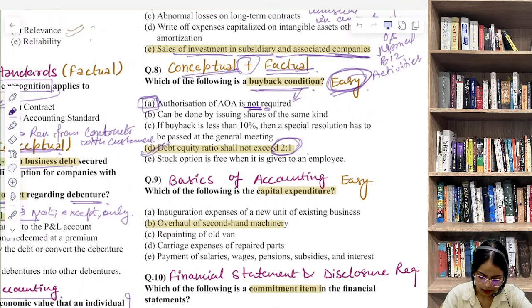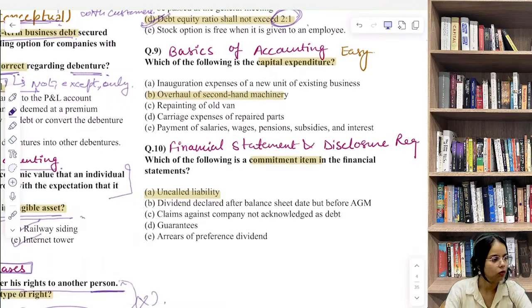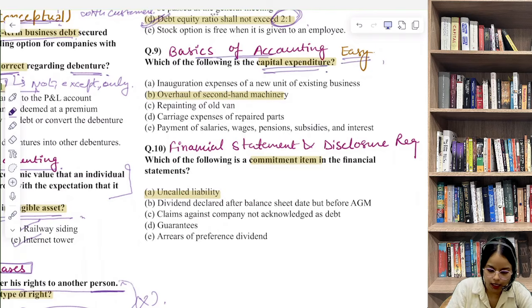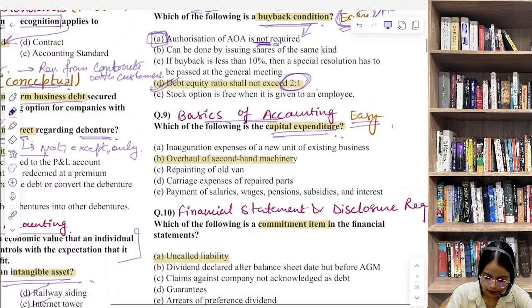Now let's discuss question number 9. Which of the following is the capital expenditure? Very easy, very basic question. This one belongs to the basic accounting concepts, specifically under classification of expenditure. There is revenue expenditure and capital expenditure. The correct answer here is overhaul of second hand machinery.